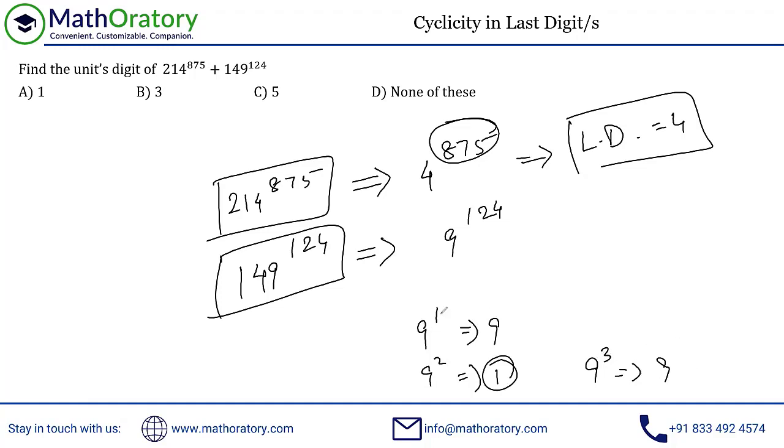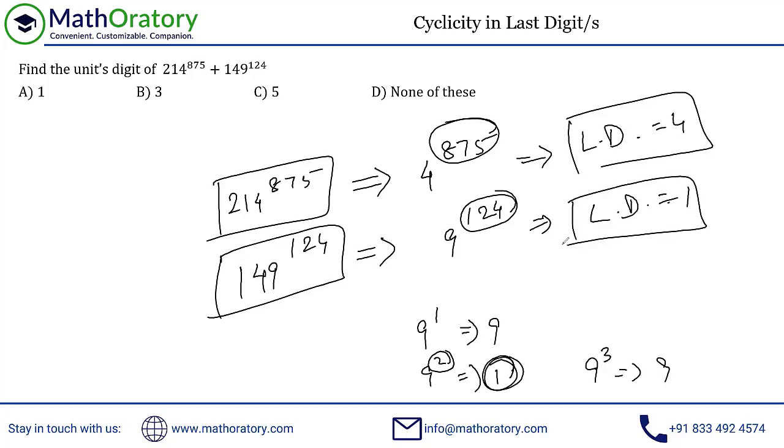So in this case, when power of 9 is 1 or odd, so 1 or 3, something like this, it ends with a 9. And if the power is even, it ends with a 1, right? So in this case, the power is even. So this should have a last digit of 1. So these are the couple of last digits. We are adding these two numbers. So the result, whatever are the preceding digits, doesn't matter. When you add these two, it should end with a 5. That is option C in this case.